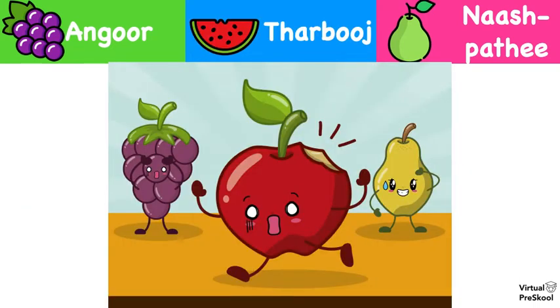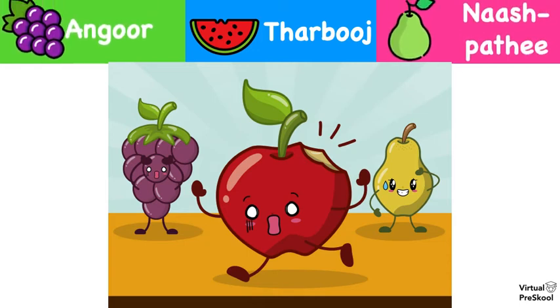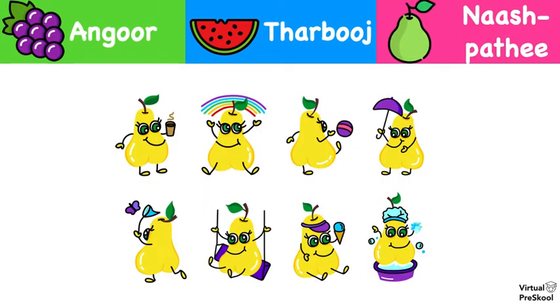And what about this one? What do you see in this picture? Angur, tarbooj, or nashpati? Well, we see two, don't we? We see grapes and pear. So how do we say grapes and pear in Hindi? Angur or nashpati. And also, we have one more thing in that picture. We had an apple, which is a word you've learned previously.